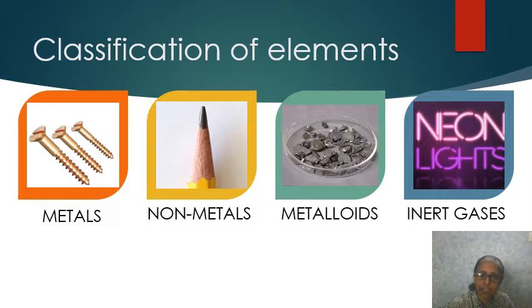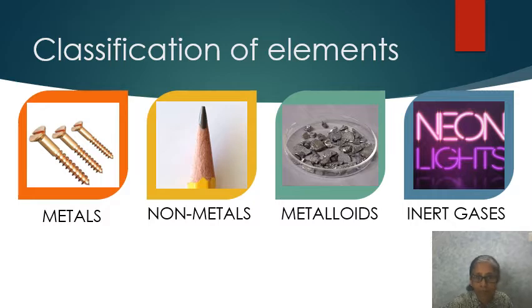Next is classification of elements. Of these 118 elements known to us, each element has different properties from the others. They behave in a different manner. So we have classified those elements into 4 groups as metals, non-metals, metalloids, and inert gases.